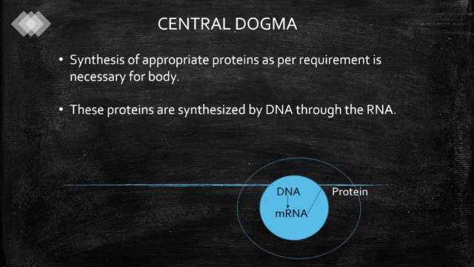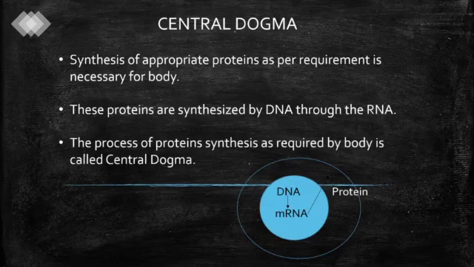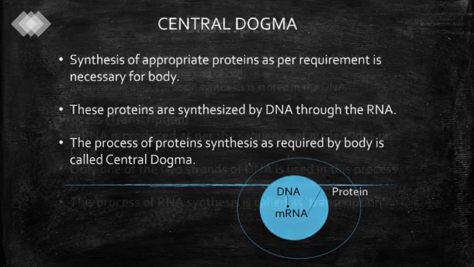Now, what is the central dogma? We all know that in the nucleus DNA and messenger RNA are there, and DNA produces messenger RNA, and this production is done in the nucleus. After production, the messenger RNA comes out from the nucleus into the cytoplasm and produces the protein. So DNA produces messenger RNA. This process is called transcription, and when messenger RNA produces protein, it is called translation. So the process of protein synthesis as required by the body is called the central dogma.